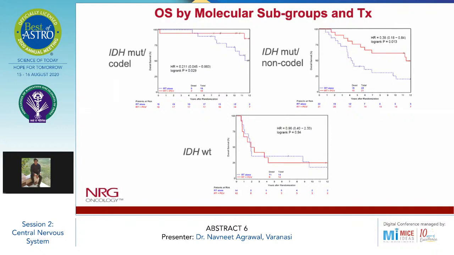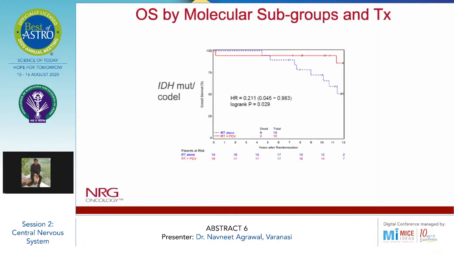But in the third graph, we see that there is no significant difference in the IDH wild type subgroup when given RT plus PCV compared to RT alone. So from these graphs, we can see that RT plus PCV is beneficial only if there is IDH mutation or 1p19q co-deletion, but there is no statistically significant difference of giving PCV when there is IDH wild type.